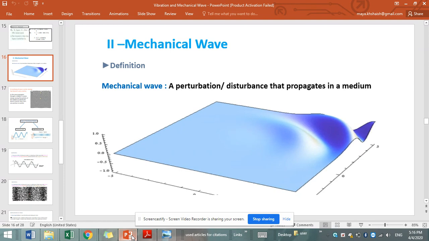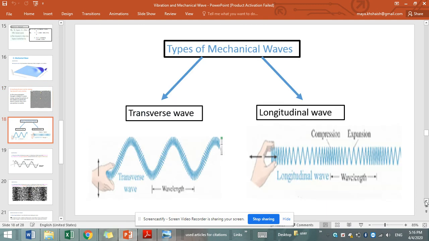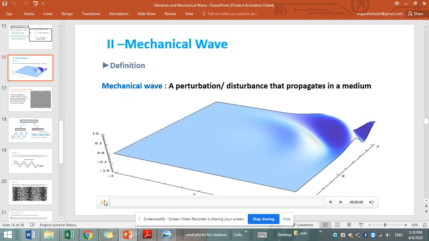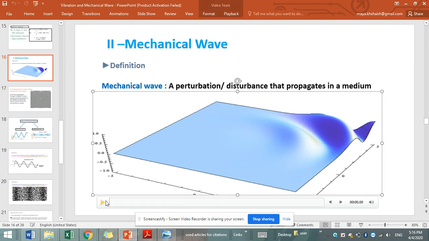A mechanical wave is a perturbation or disturbance that propagates in a medium, as shown in the following animation. In this animation, we can see a certain medium. Suppose it is a rug, for example, or any other medium. Once we disturb one end of this medium, we can see that the disturbance propagates through time.